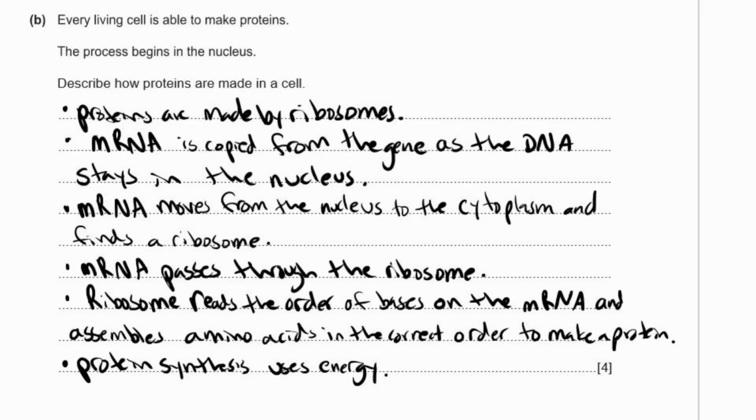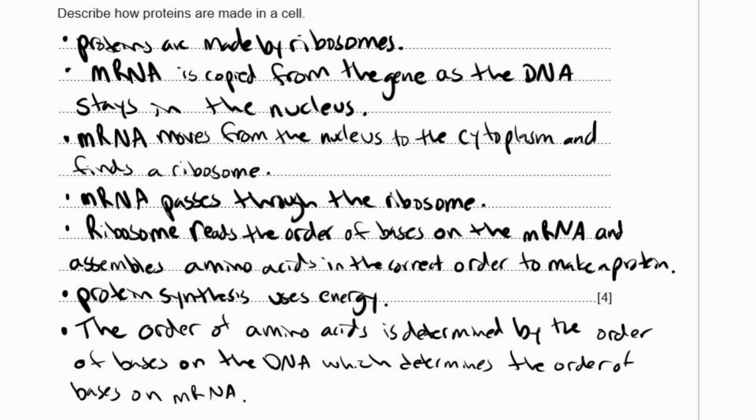You can also talk about what determines the order of the amino acids. It's based on the order of the bases on the DNA, and that affects what the order of the bases are on the mRNA. So the order of amino acids is determined by the order of the bases on the DNA, which determines the order of bases on the mRNA. So it goes DNA, then it goes mRNA.